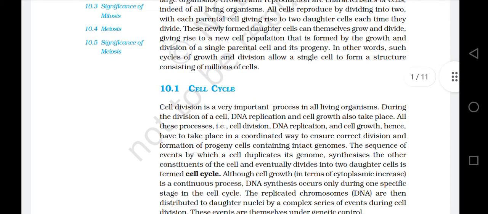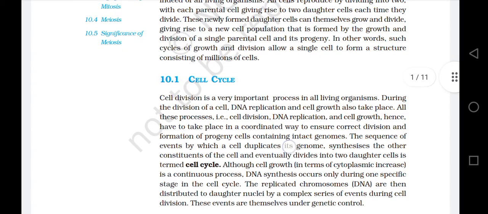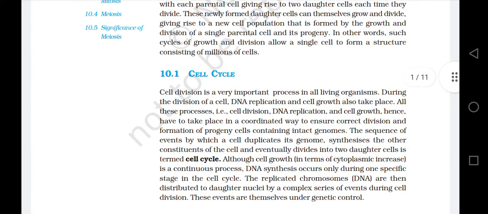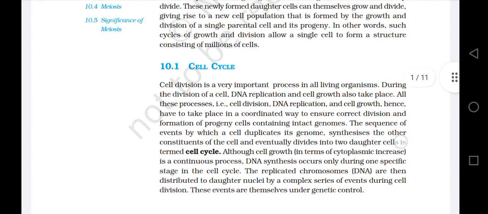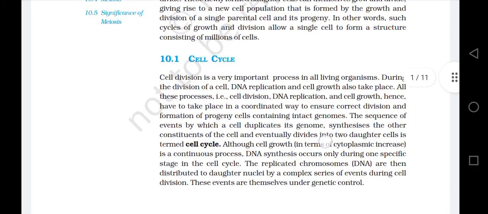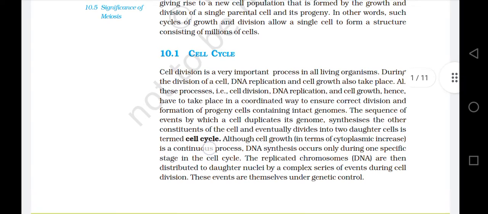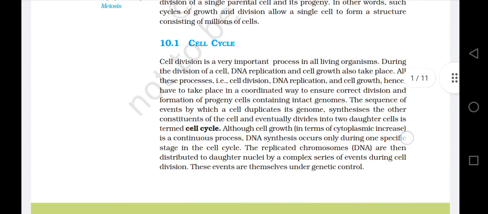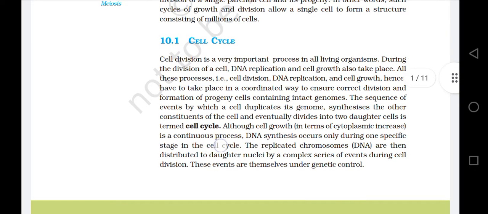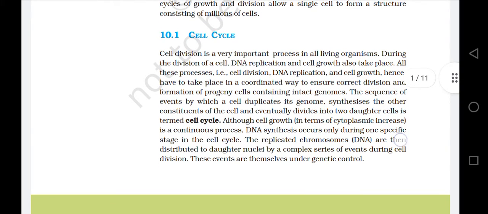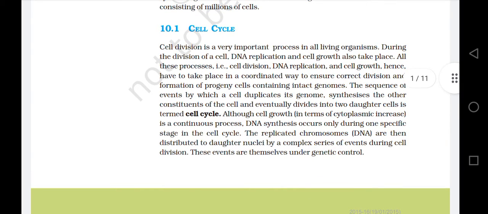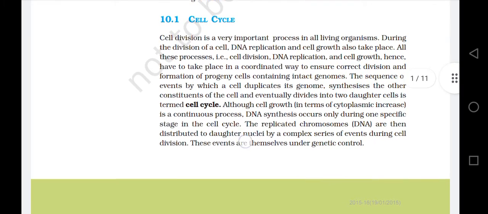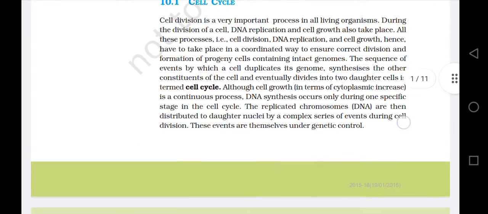The sequence of events by which a cell duplicates its genome, synthesizes the other constituents of the cell and eventually divides into two daughter cells is termed cell cycle. Although cell growth in terms of cytoplasmic increase is a continuous process, DNA synthesis occurs only during one specific stage in the cell cycle. The replicated chromosomes (DNA) are then distributed to daughter nuclei by a complex series of events. During cell division, these events are themselves under genetic control.